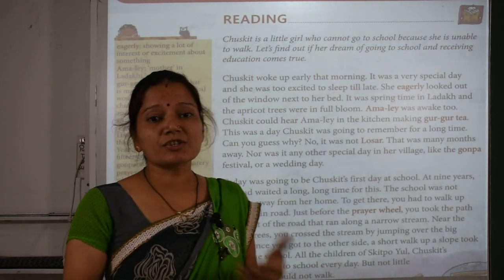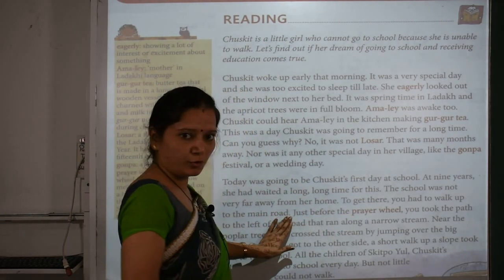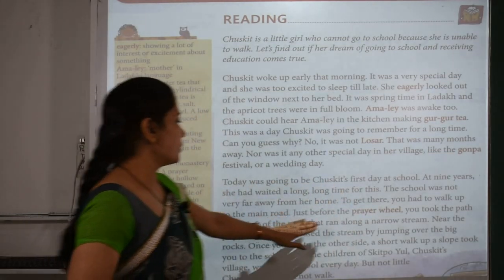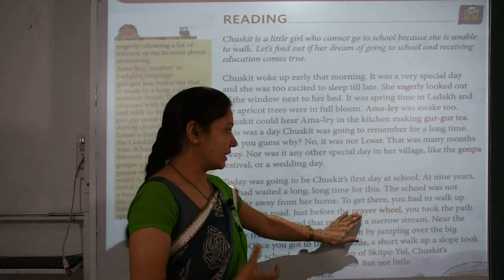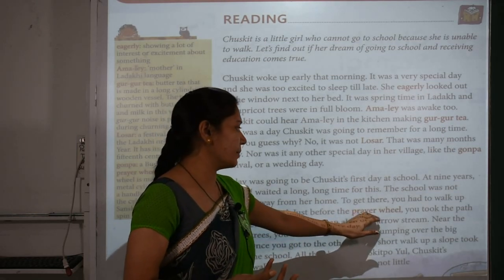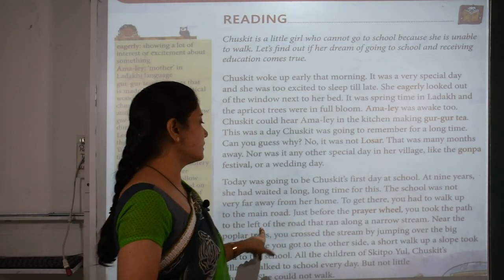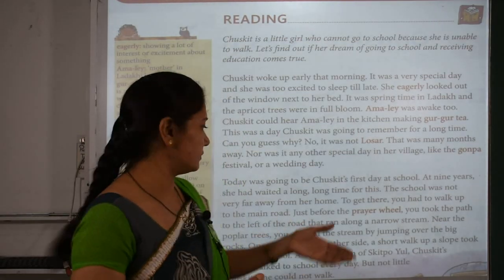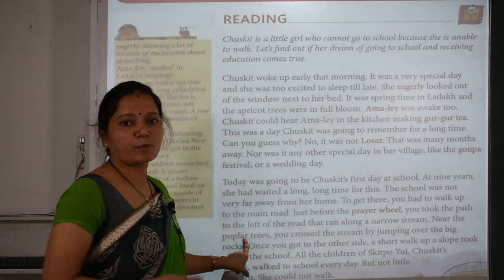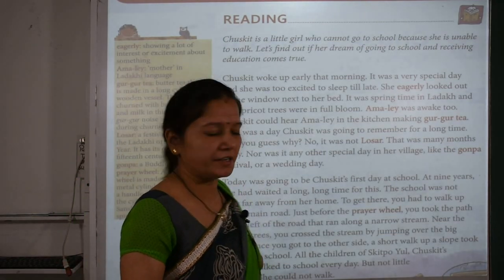So to reach the school, a person has to walk up to the main road, okay, before the prayer wheels. Prayer wheels, as we saw here, okay. Buddhists use that, and it is made up of iron and some other metals, okay. And then they have to cross the narrow stream. Narrow stream means river near the poplar trees. Poplar trees means deciduous trees, okay, which shed their leaves in winter.